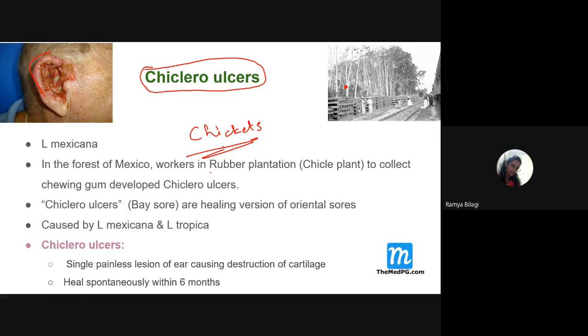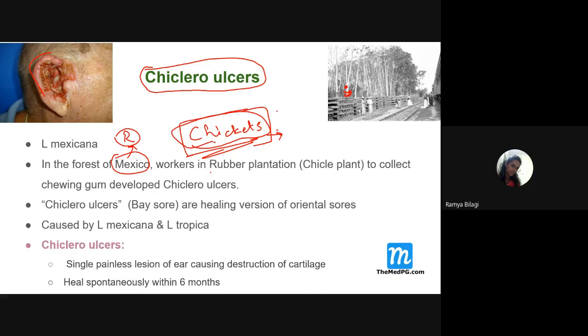Students, are you all aware of the chiclets chewing gum? Am I audible to everyone, or is there any internet disconnectivity? Yes, ma'am, I'm audible. Okay. So in the Mexican forest, rubber trees are grown, and from these trees an extract is collected. They are called what? Chiclero. Those extracts are used for producing the chewing gum called chiclets.